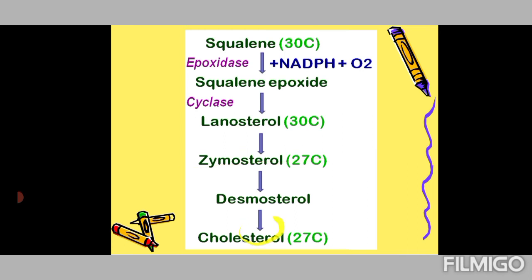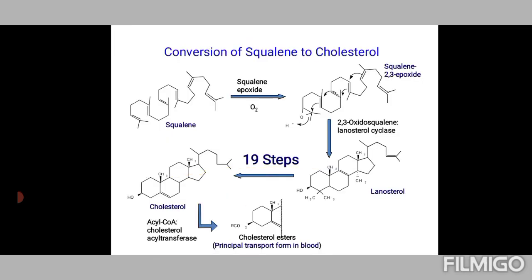Finally cholesterol is formed. Now it has to be noted here that squalene 2,3 epoxide is also the parent compound of stigmasterol, the plant steroid, as well as the fungal steroid, namely ergosterol. Both of them are derived from squalene 2,3 epoxide by different pathways. And finally here, cholesterol. Now, let us summarize what happened.